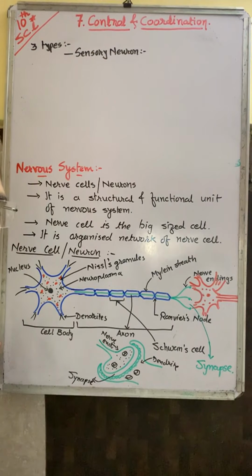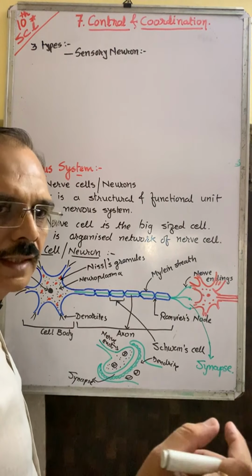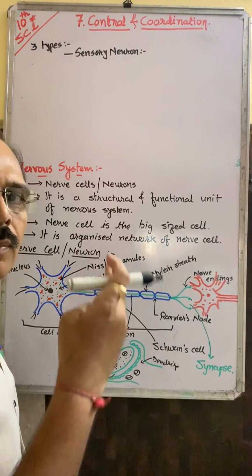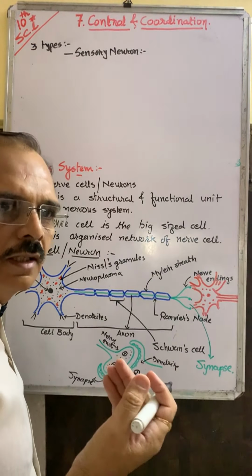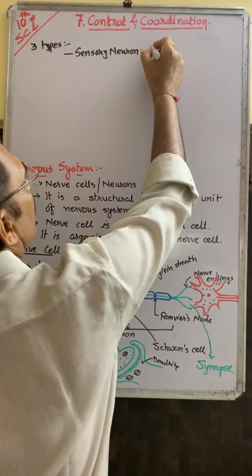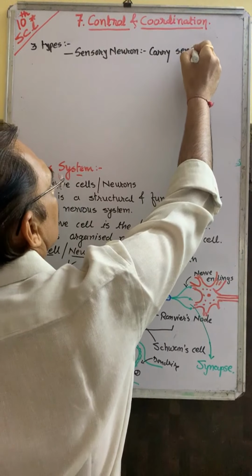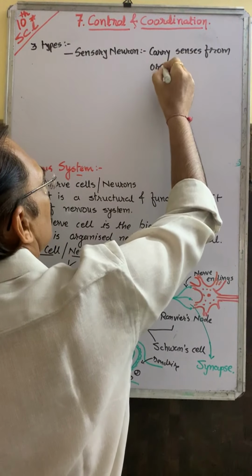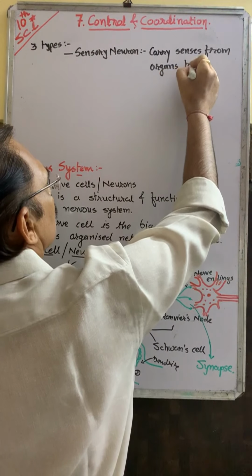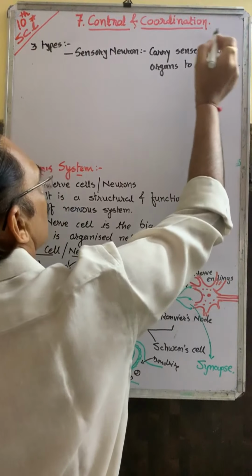What is the function of sensory neuron? Sensory neuron carries the senses from the organ to the brain or spinal cord.